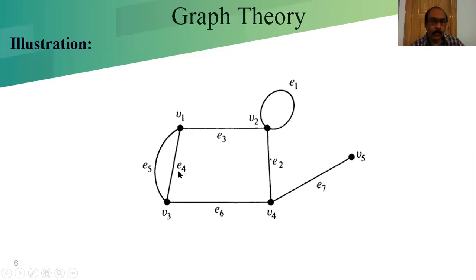E1, E2, E3, E4, E5, E6, E7. So 2 into 7 is equal to 14. It is verified.